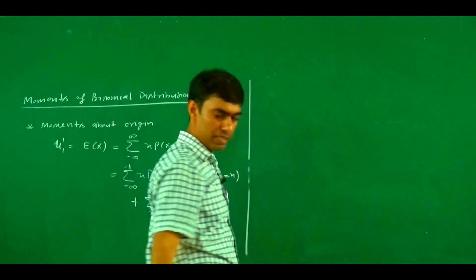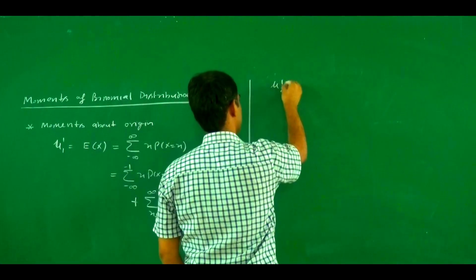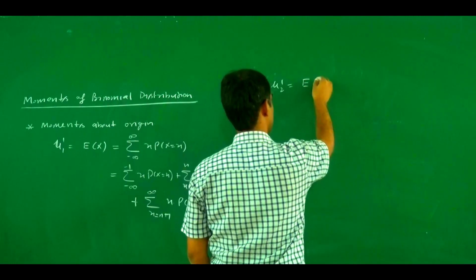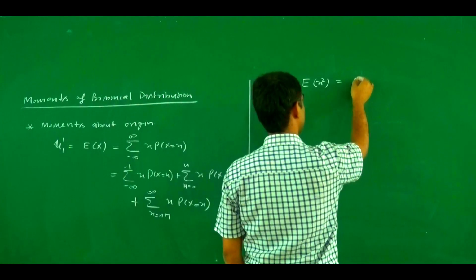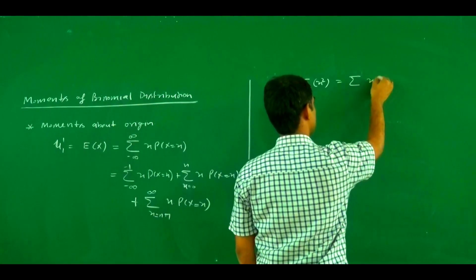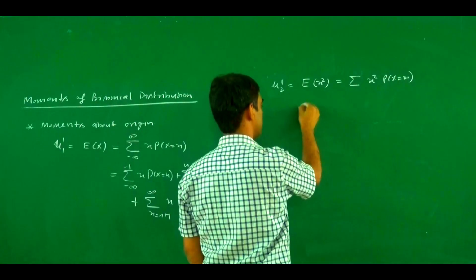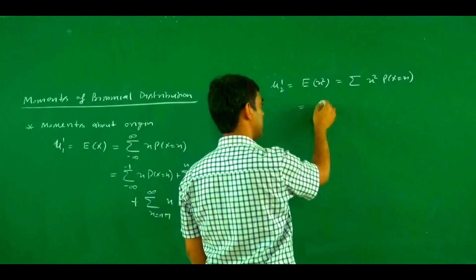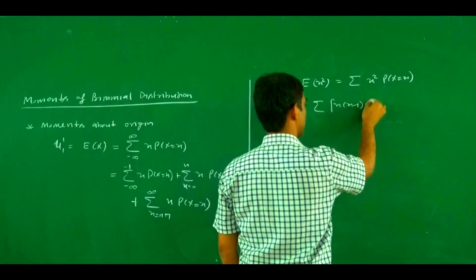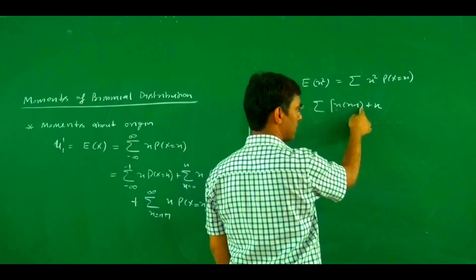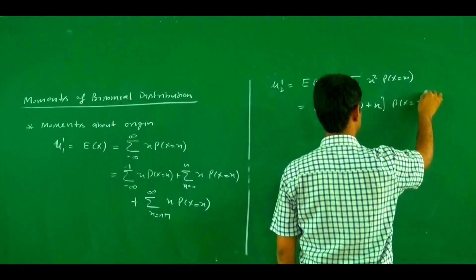So similarly we find mu 2 dash. What is the value of mu 2 dash? Mu 2 dash is the expected value of x square. This is summation x square, probability of X equal x. And x square can be written as summation x minus 1 plus x, because x square is x into x minus 1 plus x, into probability of X equal x.